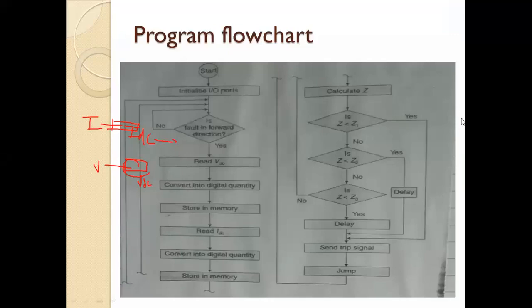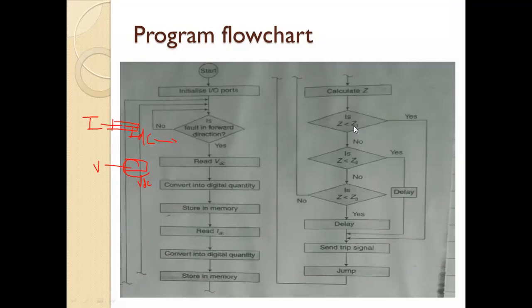Then, is this Z less than Z1? Why is it Z1? Because we are considering the different zones of protection here. So how many zones are there? Is the diagram clearly visible?